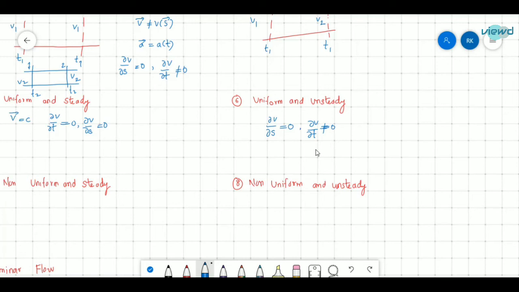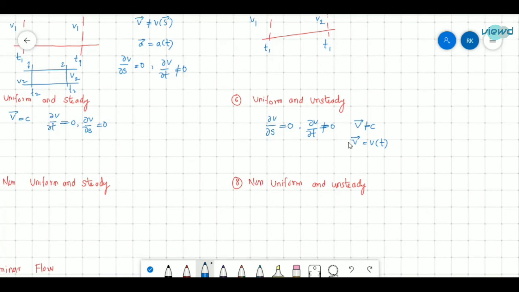So ∂v/∂t is not equal to 0. And also velocity is not constant. Velocity is a function of time. With respect to time, the velocity is changing. It may be uniform. What does it mean? At a particular second, the velocity will be the same at all sections. But as the time changes, the velocity also changes at every section. So that is uniform and unsteady.